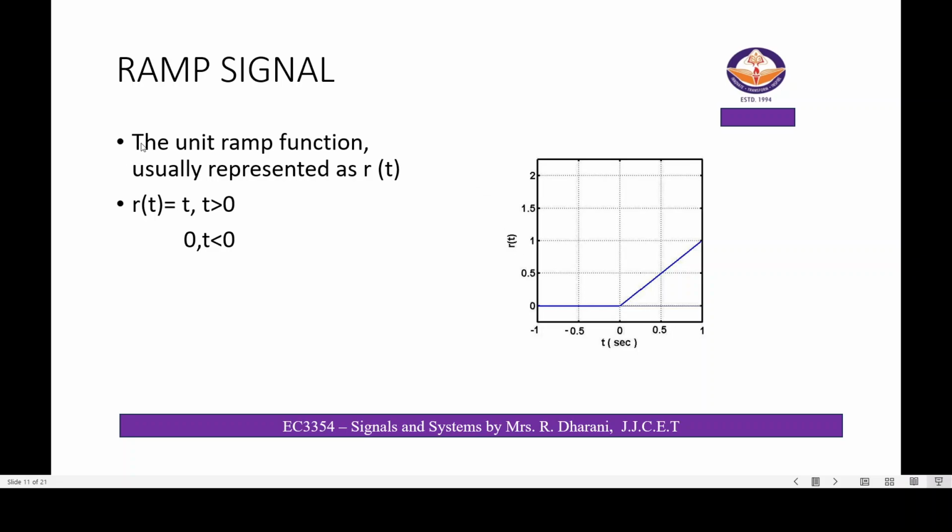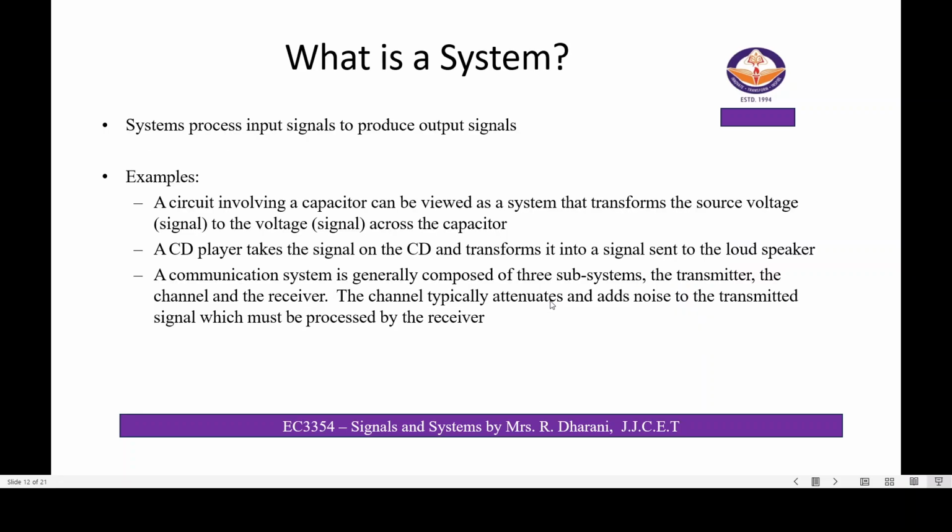Next one, the ramp signal. The unit ramp function is usually represented as r of t. r of t equal to t if t is greater than or equal to 0 and 0 otherwise. That means if t is less than 0, the r of t value will also be 0.